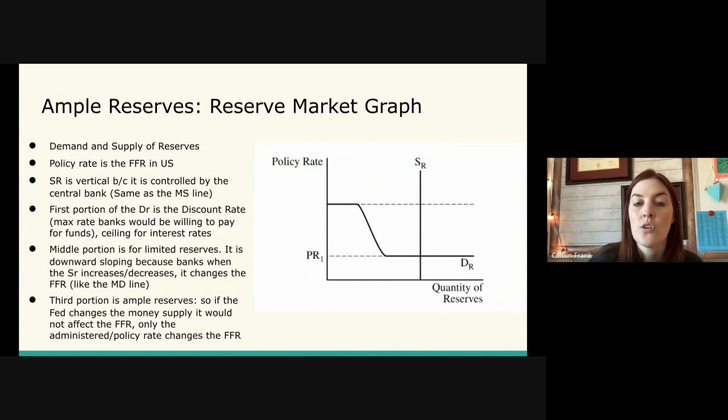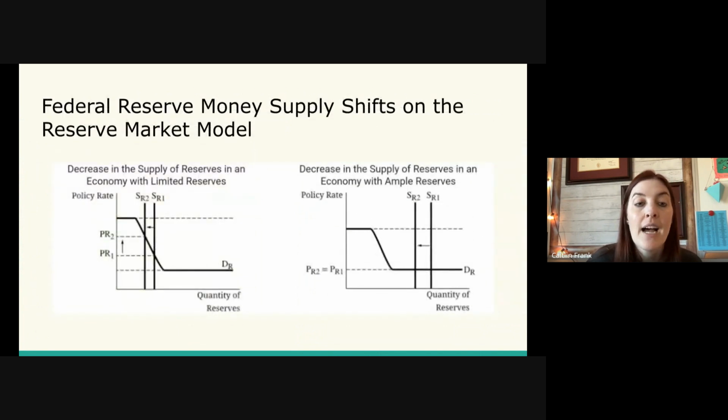The downward sloping portion is the same exact idea as a limited reserves money market graph, the money market graph. It is showing on a downward sloping portion that whatever is happening to the supply of reserves, like I have here, will change interest rates. And in this example, the policy rate, the federal funds rate. So the downward sloping portion is the same idea as limited reserves. So pretty much this portion, you could just think of it as the money market graph.